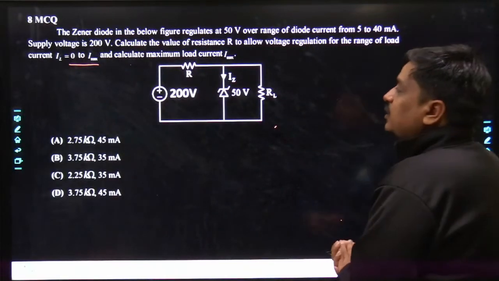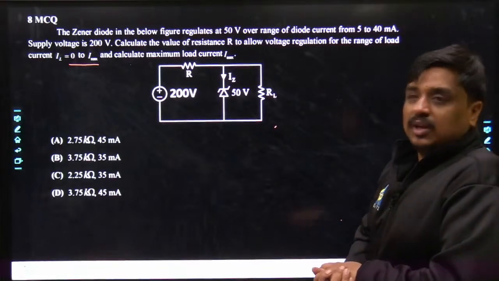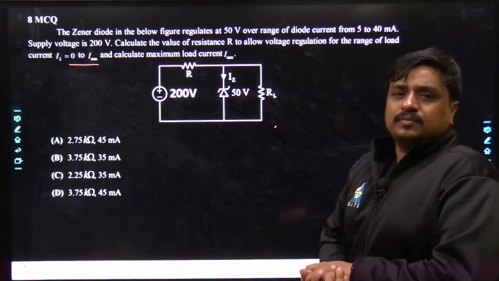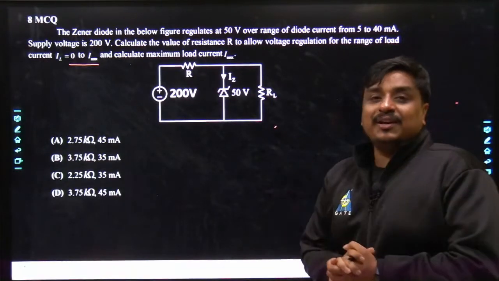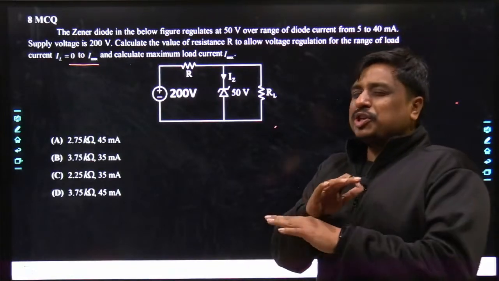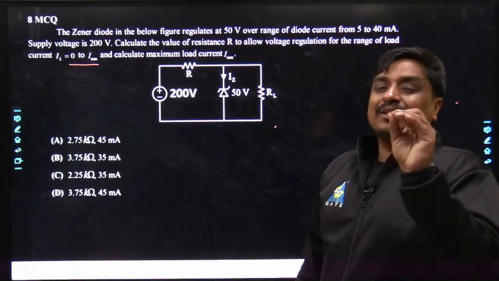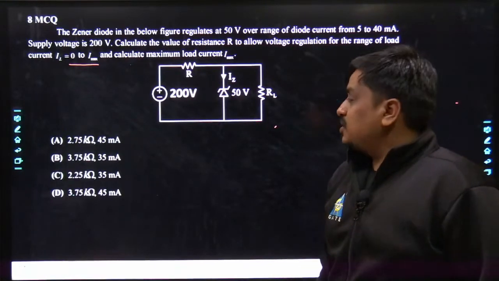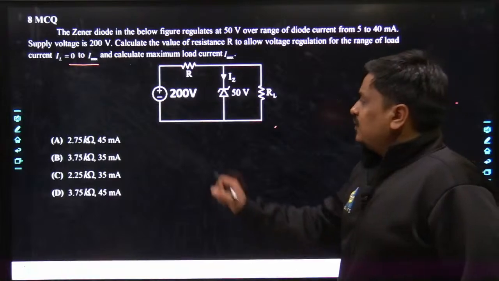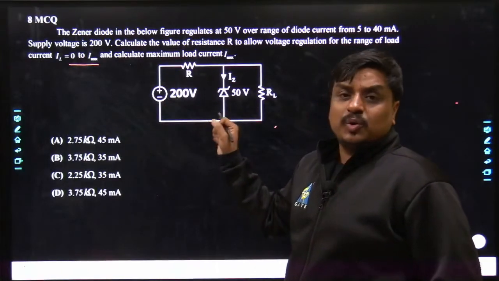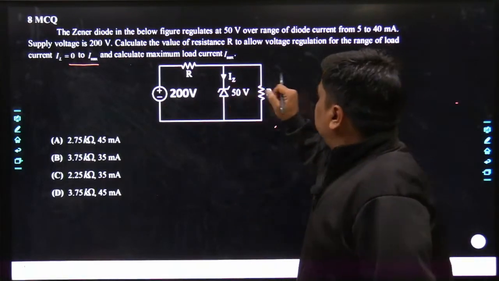My dear friends, whenever the problem comes in the GATE examination, they have a set pattern. Otherwise, if you go into the detailed study of regulation, such a huge and interesting topic it is. But in GATE, only a few selective problems come in the examination. See, here you can see very well the voltage has been fixed to 200 volt. And now you can see the current is changing.